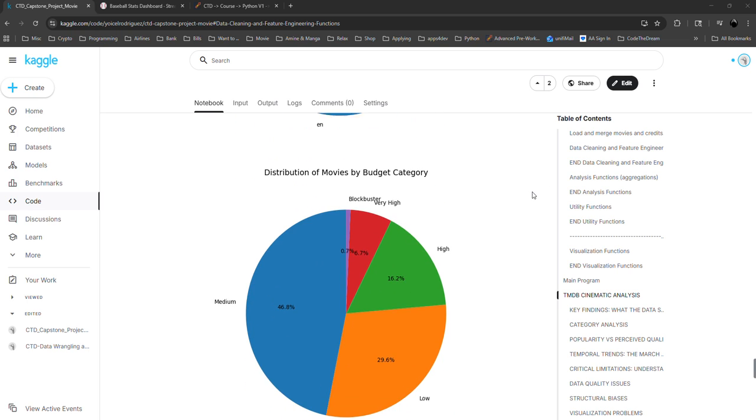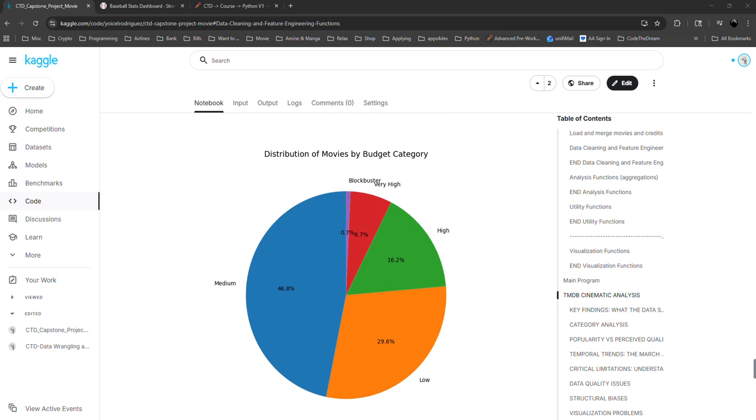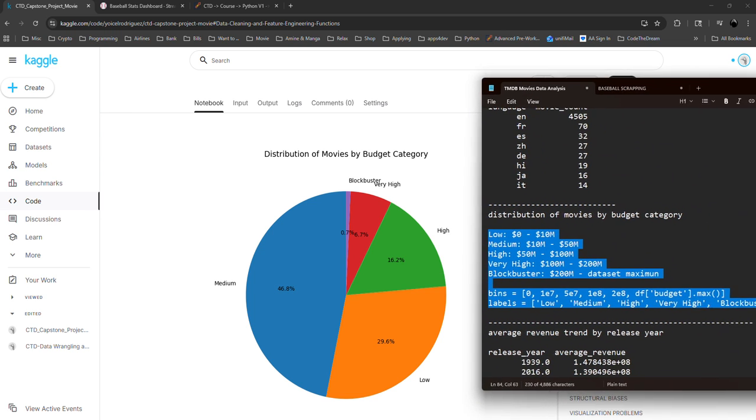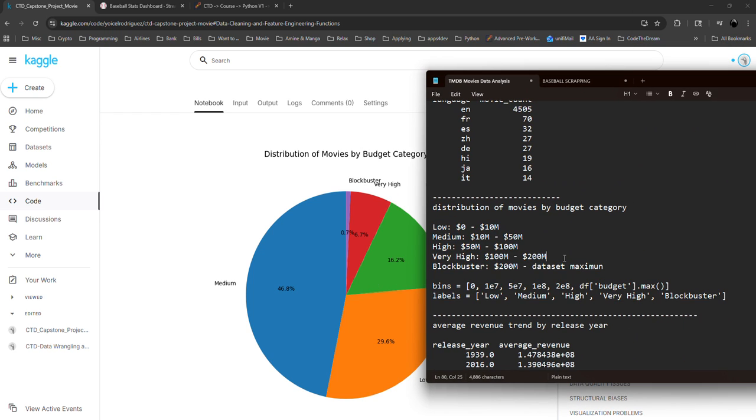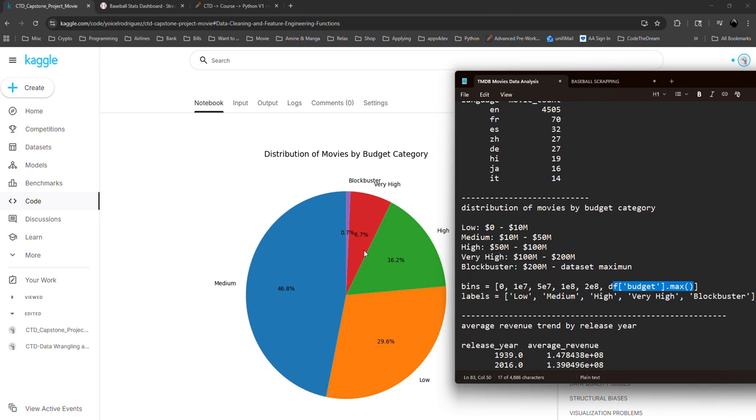The next graphic is the distribution of movies by budget. The bias that I applied for this specific graphic is this. Let me show you here. The bins are 0, 1, 5, 1 with EA, 2 with EA, and the maximum of the budget. And the levels were low, medium, high, very high, and blockbuster. This is what we saw here.